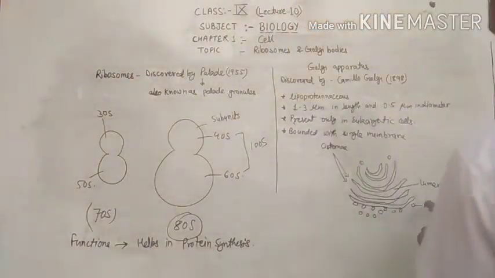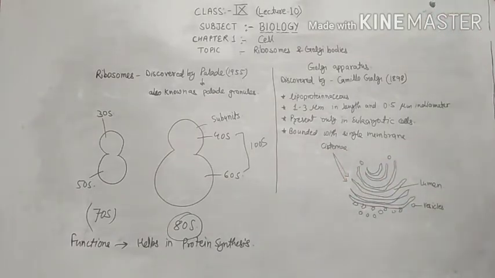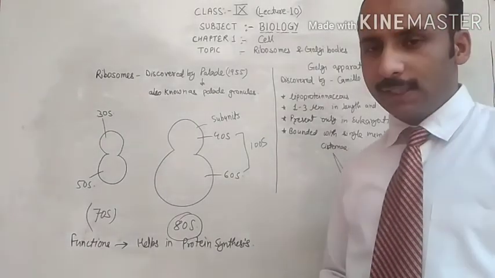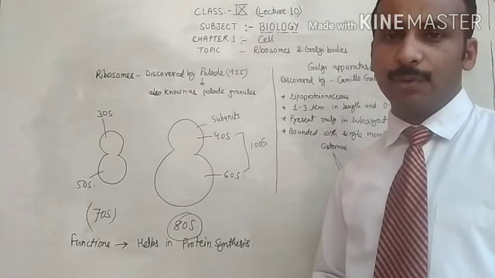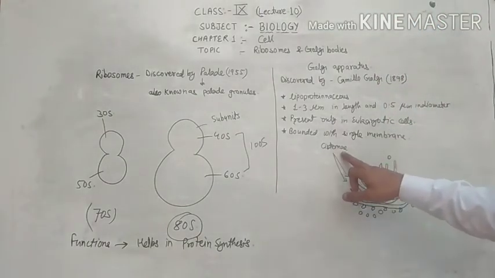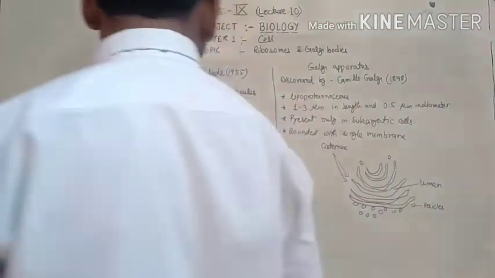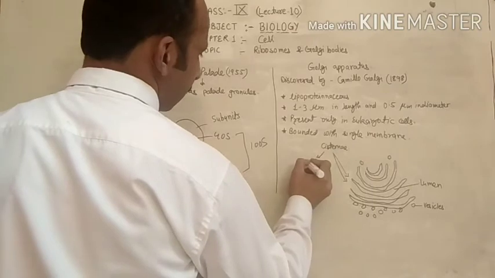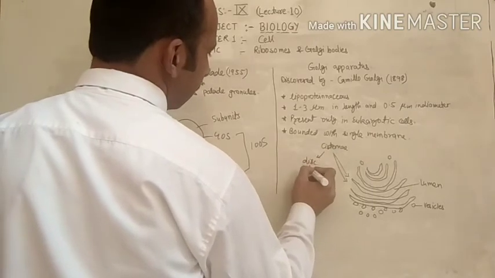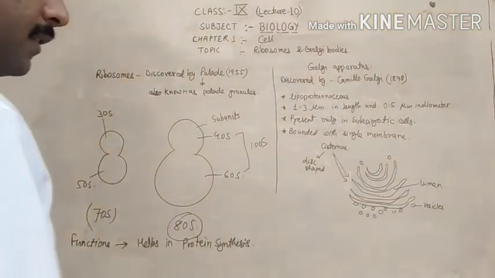Now these are the three parts by which Golgi bodies or Golgi apparatus is made up of. First one is the cisternae. Cisternae are the disc shaped structures present in the Golgi apparatus.